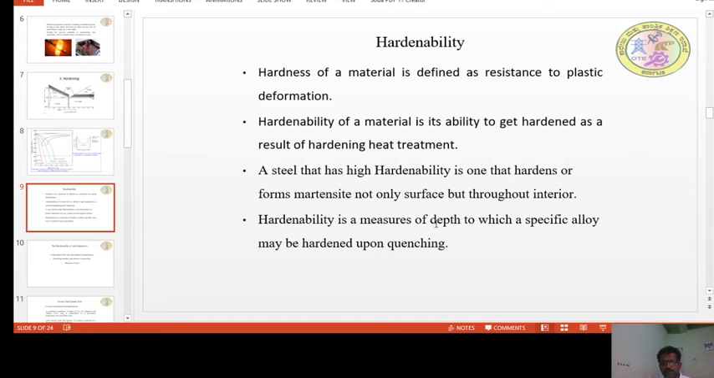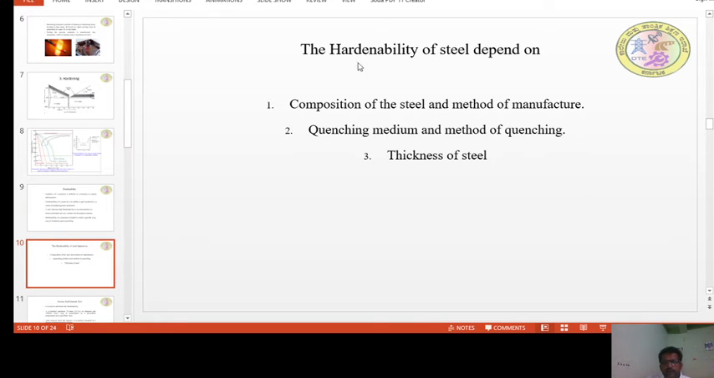Hardenability is a measure of the depth to which a specified alloy may be hardened upon quenching. So upon quenching, if the hardenability is more, what happens? The hardness at a higher depth will also be more. Hardenability depends on the following things.